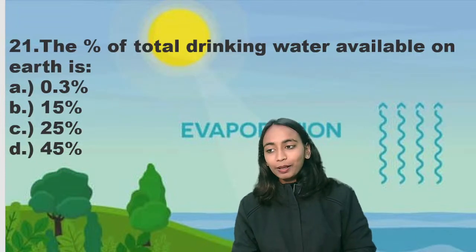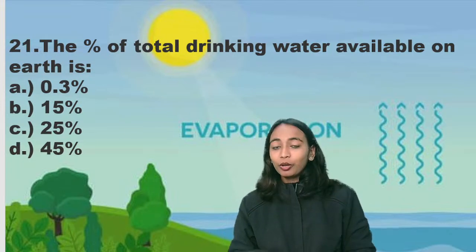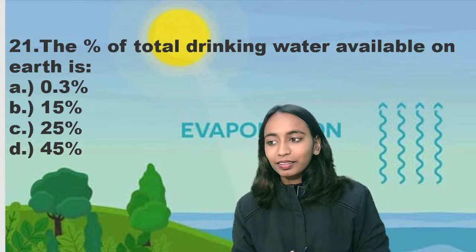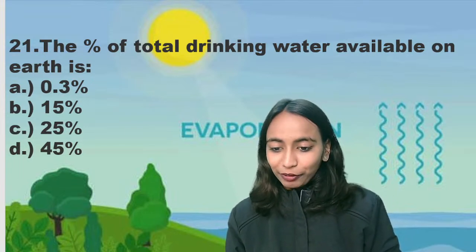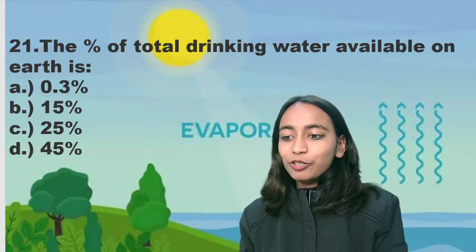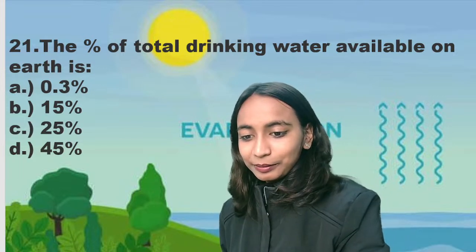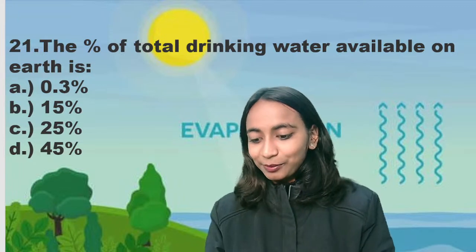Question number 21. The percent of total drinking water available on earth. What is the percentage of total drinking water available on earth? Is it 0.3%, 15%, 25% or 45%? So quickly everyone, provide your answers. Percentage of total drinking water that is present on earth. Good, correct. Everyone is providing the answers. Very good.